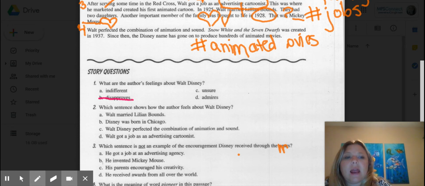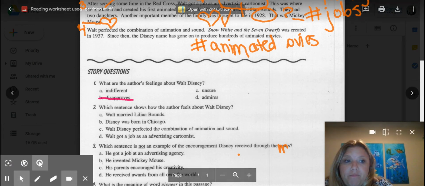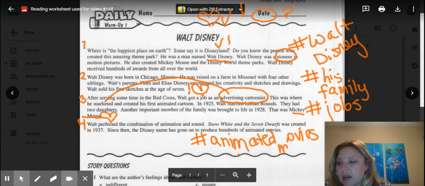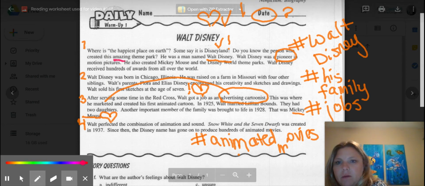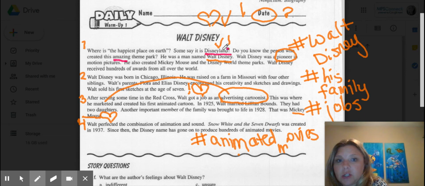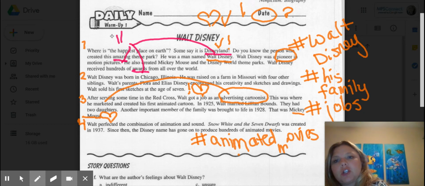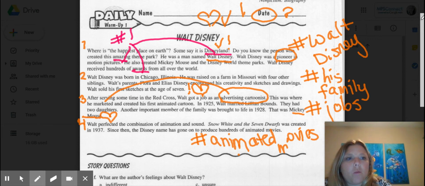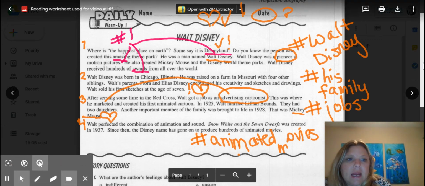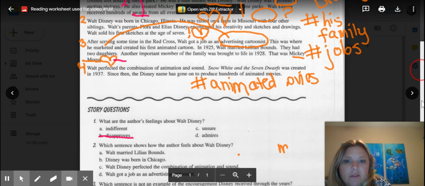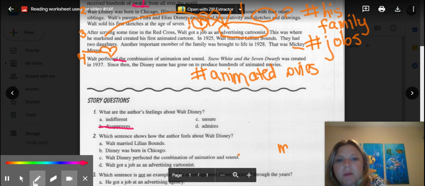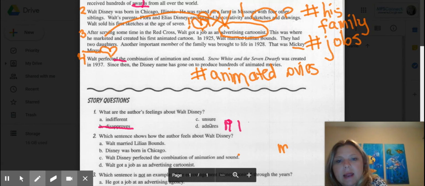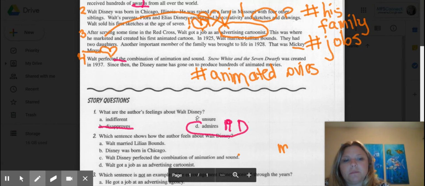And when I look at this, I am thinking about the paper and the article, what it was talking about. And I know that it's talking about the word amazing, right here, and Disneyland, which is exciting, and awards. I feel like all of these words kind of go together for showing proof to question number one. And question number one is talking about, sorry, I'm trying to move this down, admires. So I found my answer in paragraph number one, and I believe it's the word admires.